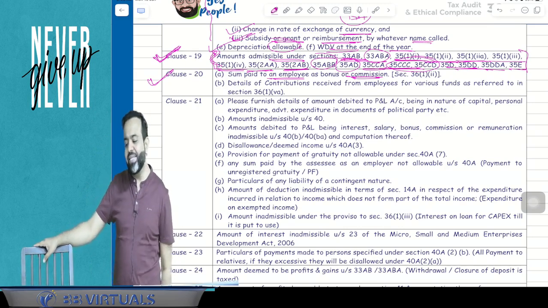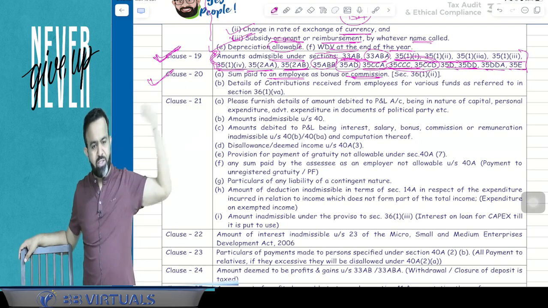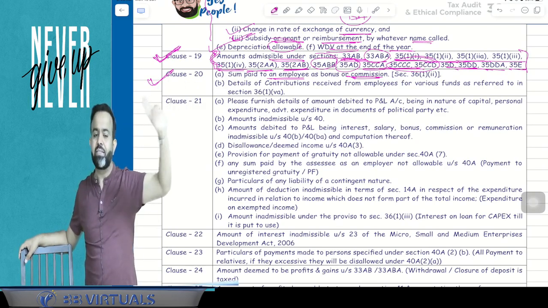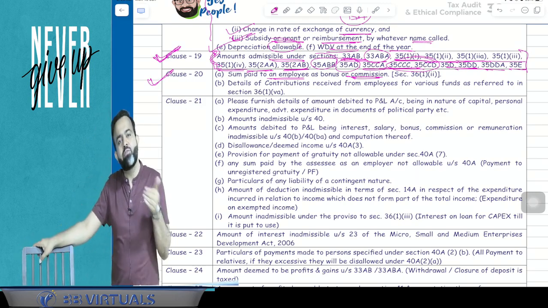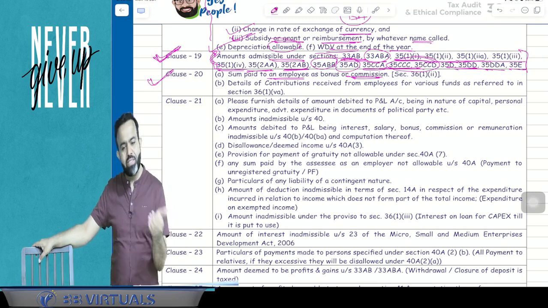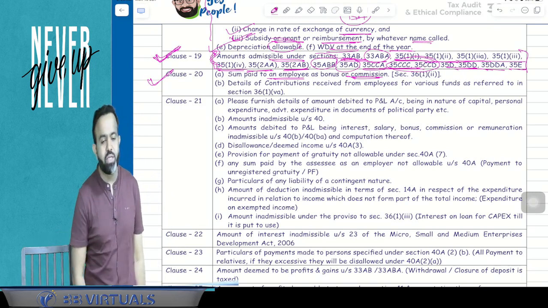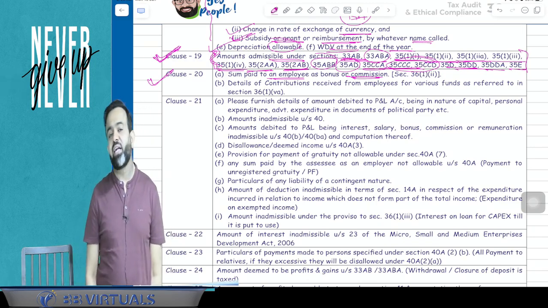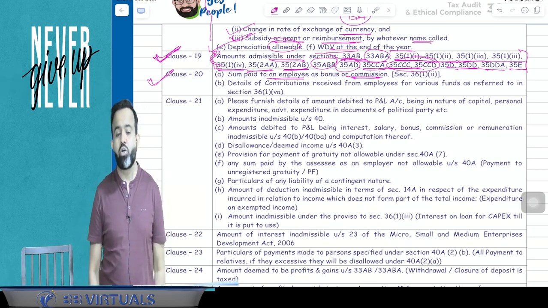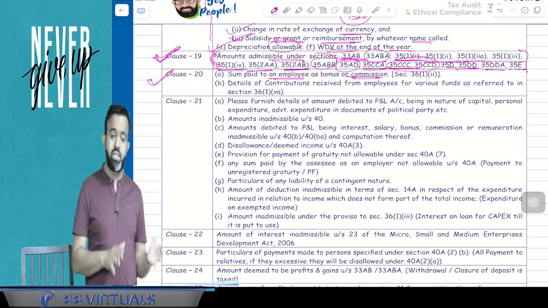So clause number 20 says that whatever the bonus and commission to employee, it has to be mentioned here. As well as, guys, if any amount is received by employer from employee towards the PF contribution or towards the ESI contribution or towards any other fund related contribution, and that amount is deposited in that fund up to the due date of that fund, means within the 15th of the next month, if it is deposited, then it's okay.